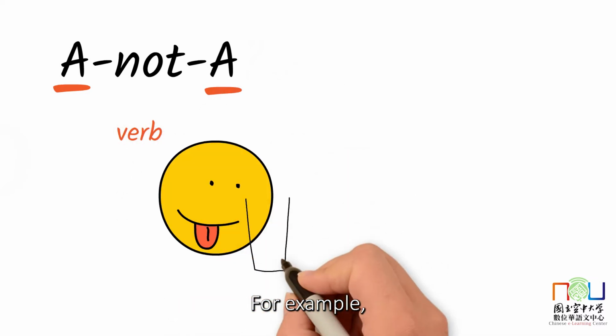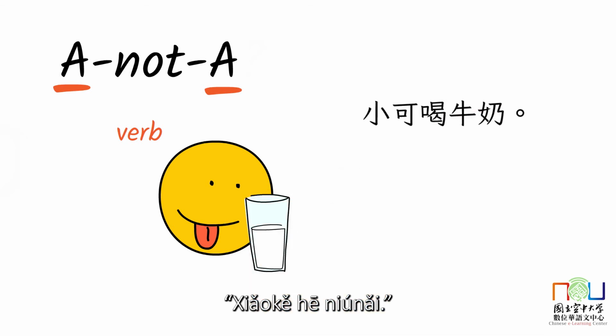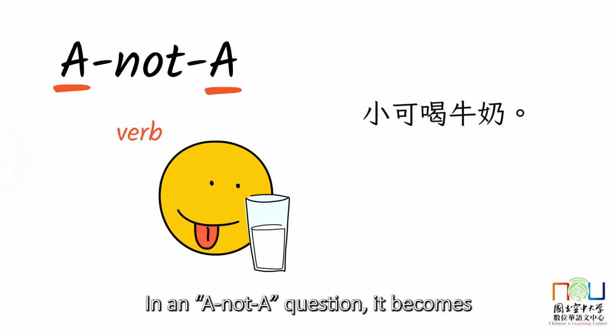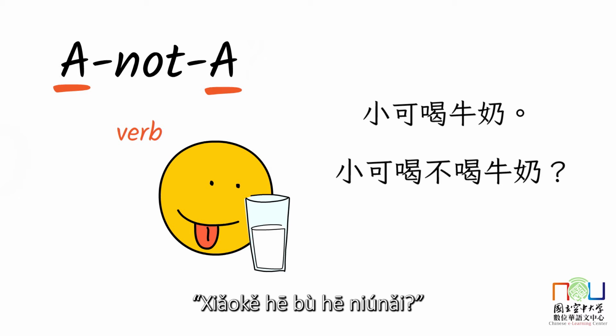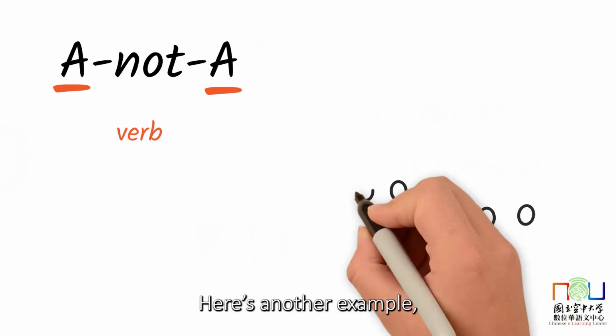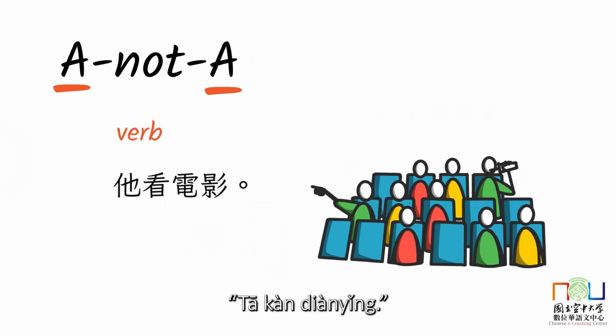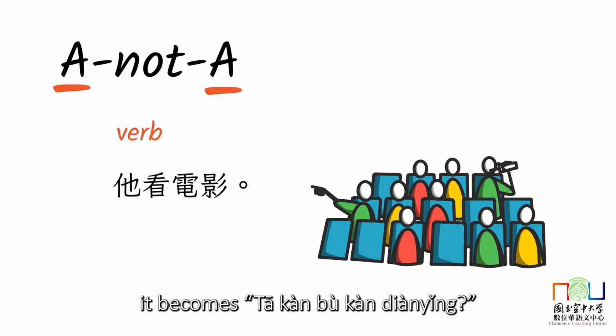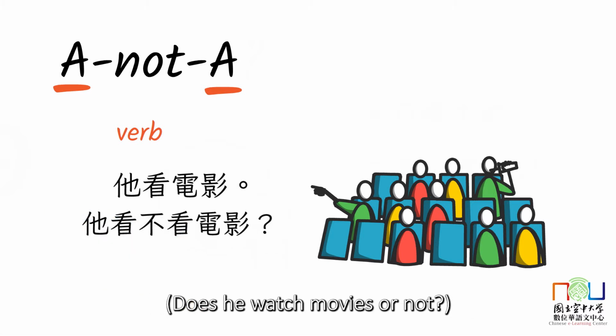For example, 小可喝牛奶. 小可 drinks milk. In an A not A question, it becomes 小可喝不喝牛奶? Does 小可 drink milk or not? Here is another example. 他看电影. He watches movies. In an A not A structure, it becomes 他看不看电影? Does he watch movies or not?